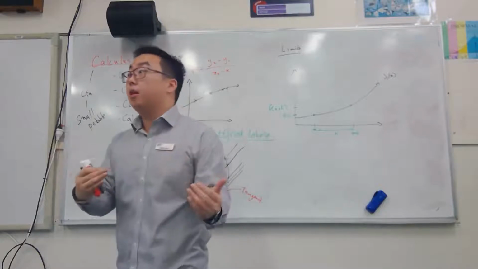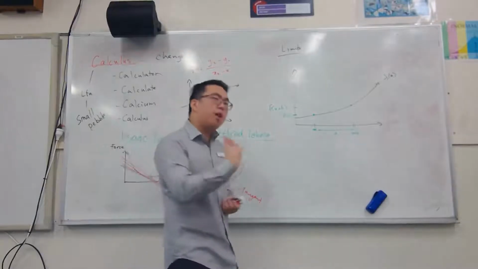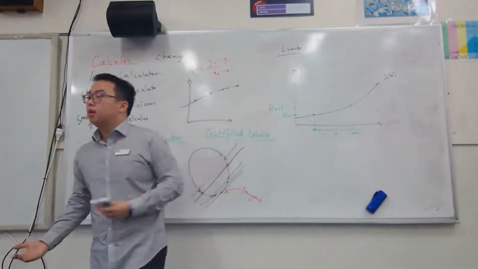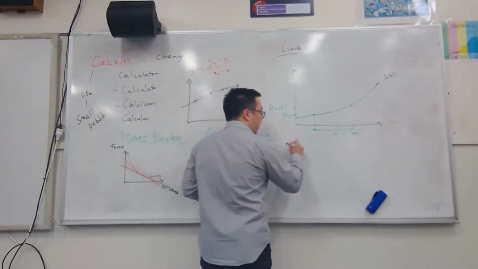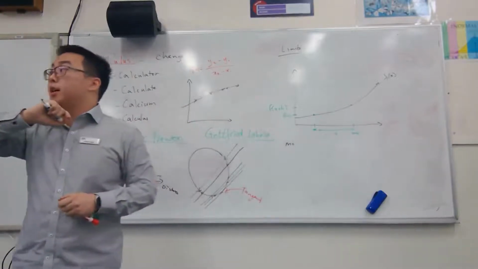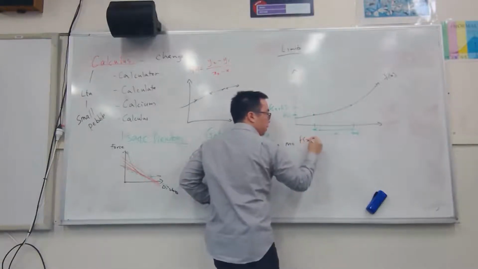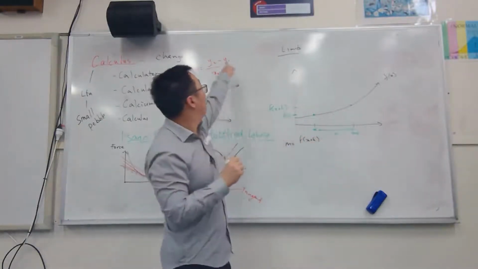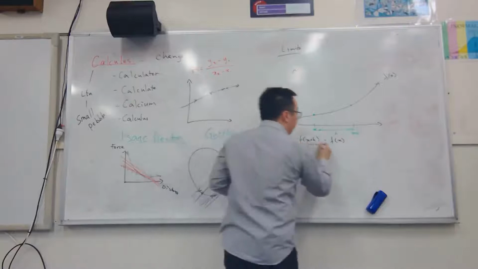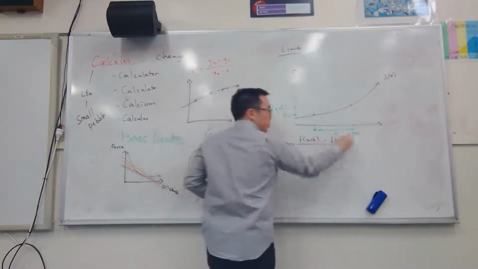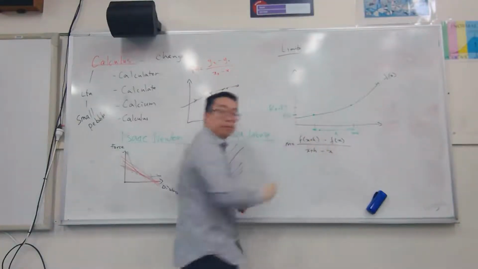Now, it doesn't matter exactly where they are, because we've just used variables, algebra, to substitute a point in. But we're saying, well, how do I find the gradient of this line, assuming we keep that h value? So the gradient we know, m equals y2 minus y1 over x2 minus x1. Yeah? So I go y2, let's pick this y value, f of x plus h. I'm going to take away y1, which is f of x. Are we following along? Yeah. Divided by x2, which would be this x plus h value, take away x1, which is just x.